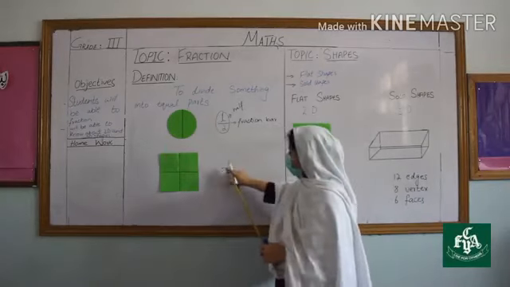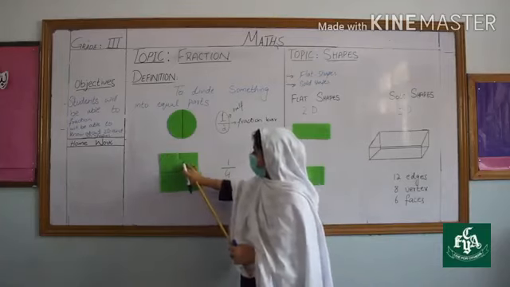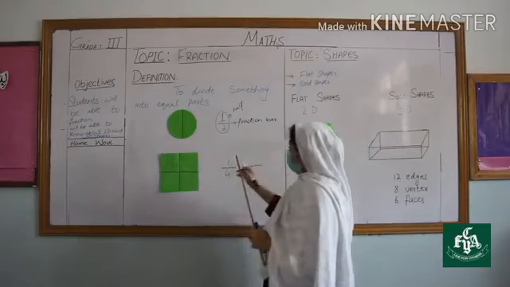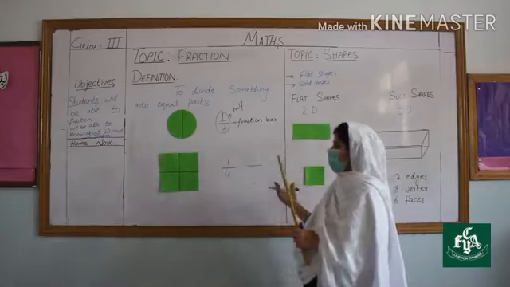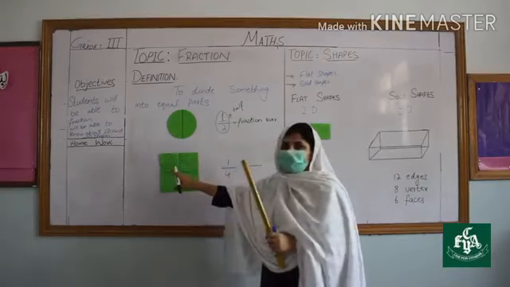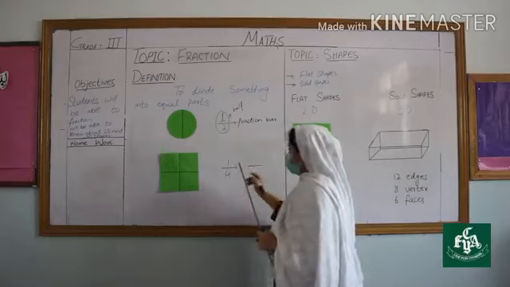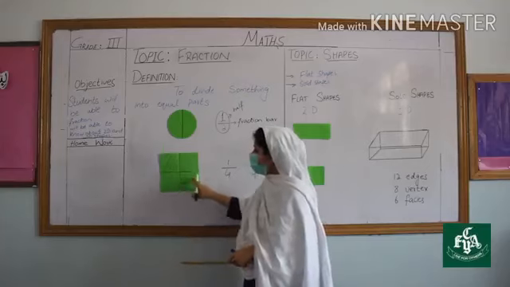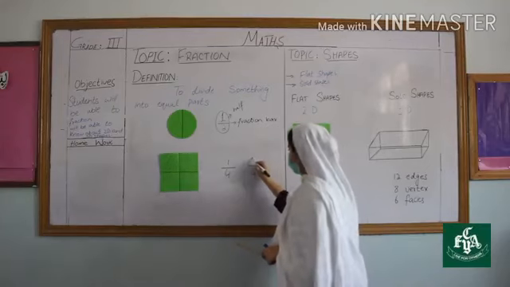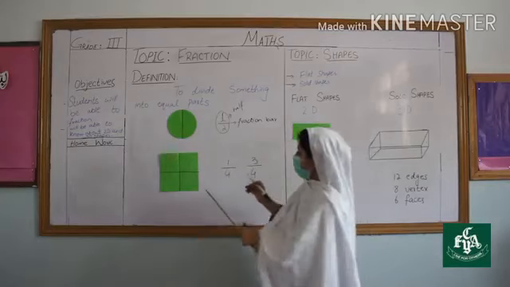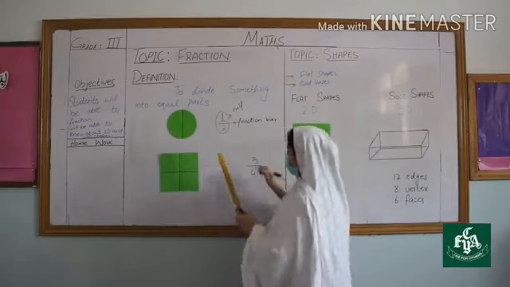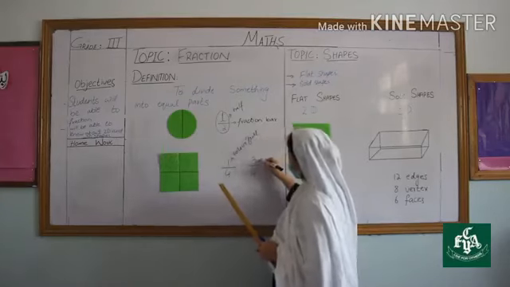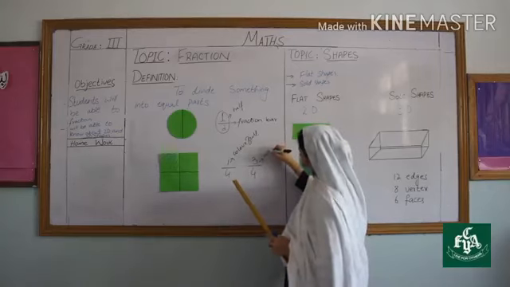So this 1/4 portion is colored. If someone asks how many pieces are colorless, the total number of pieces we have is 4. So how many pieces are colorless? 1, 2, 3. 3 pieces are colorless. So here I will write 3. It means 1/4 is colored, and this 3/4 is colorless.